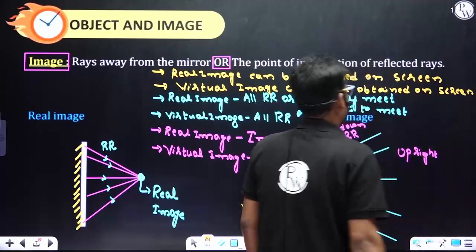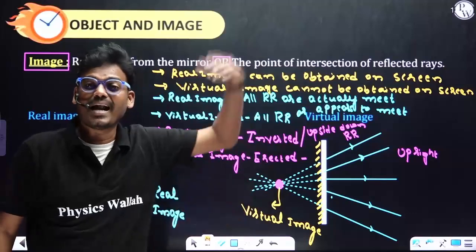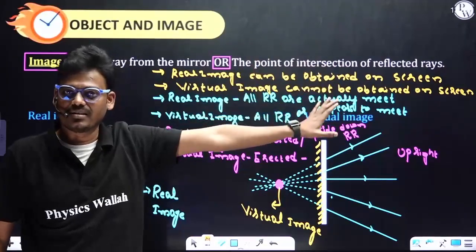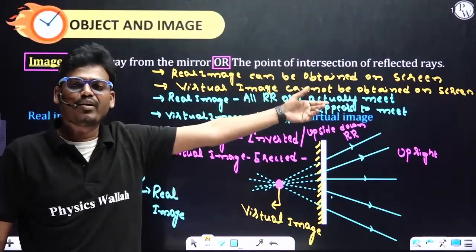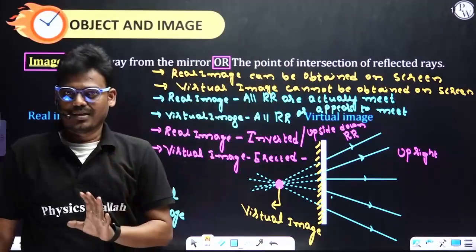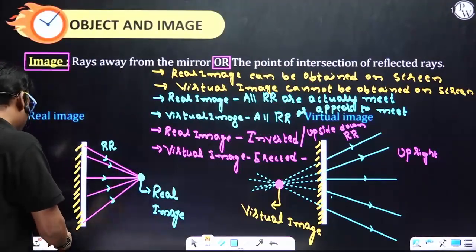But where will this image be seen? Behind the mirror. Behind the mirror we can see the image. That kind of image we call a virtual image. Right. Very important topic.